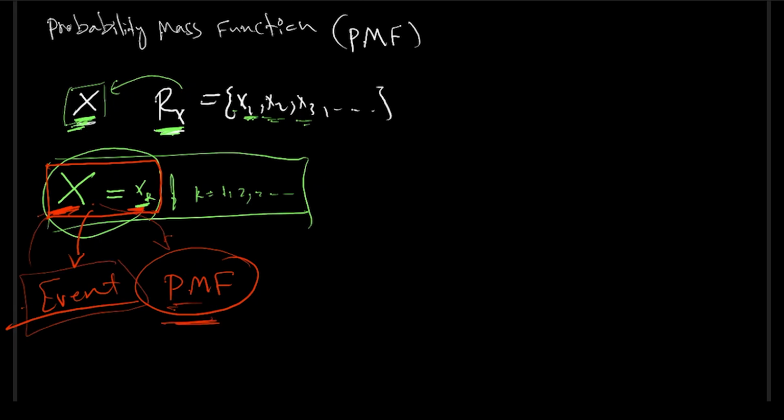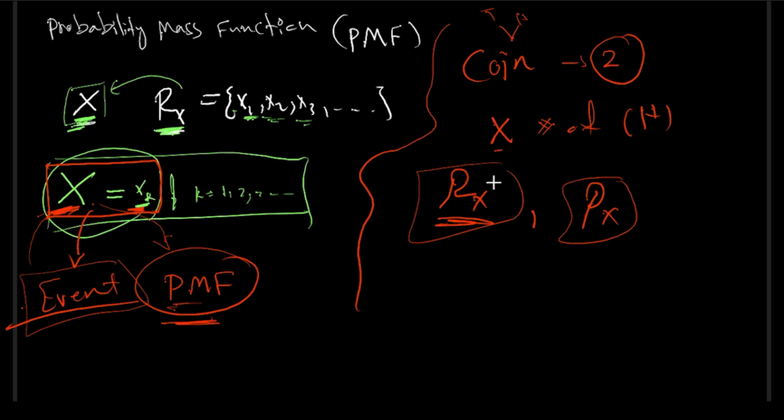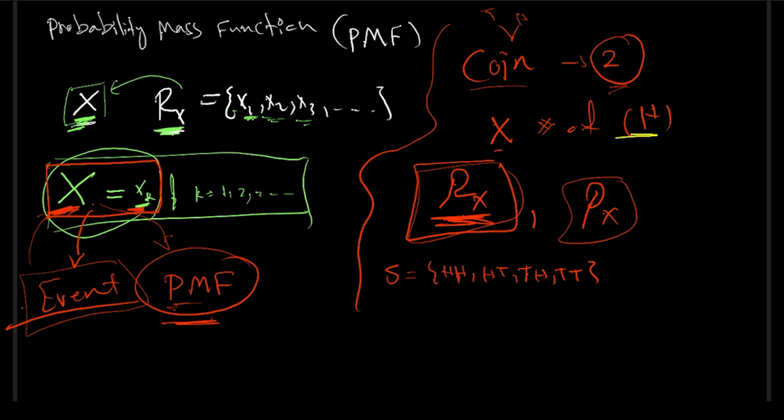Let's say, for example, you toss a fair coin twice, okay? Variable x represents the number of heads. We want to find the range of x, and we can also find the probability mass function p of x. Now, first of all, let's construct a sample space. What is the range of x? Observation of the number of heads. Well, from here, I could have observed 0 heads, 1 head, or 2 heads.